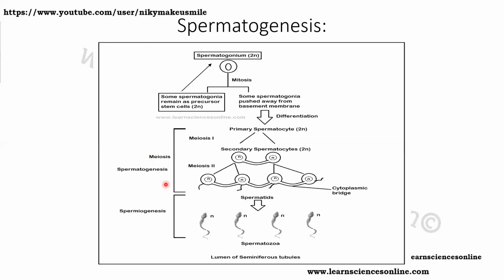Now these spermatids differentiate to form a typical spermatozoa or sperm. They change their shapes and take the typical shape of a sperm. This process of conversion of spermatids into spermatozoa is known as spermiogenesis, and this spermiogenesis takes place in the lumen of seminiferous tubules. So is it clear, everyone?